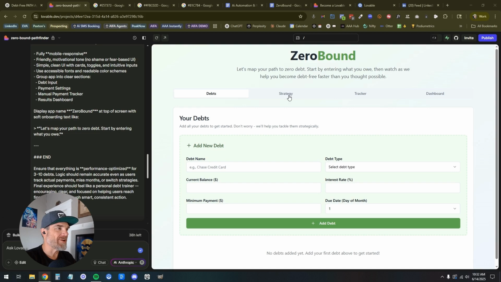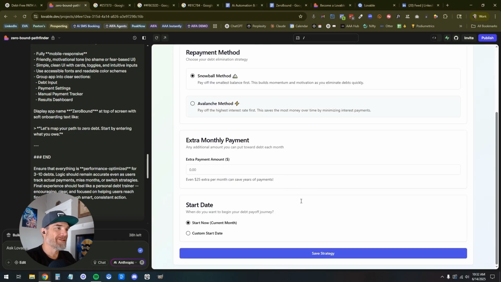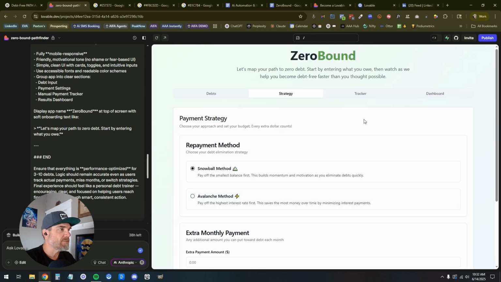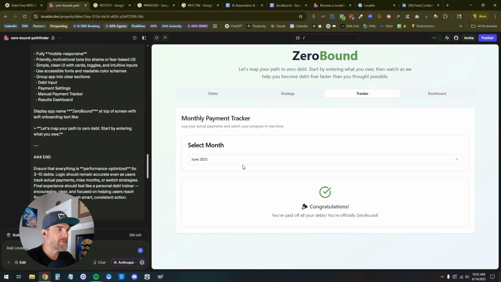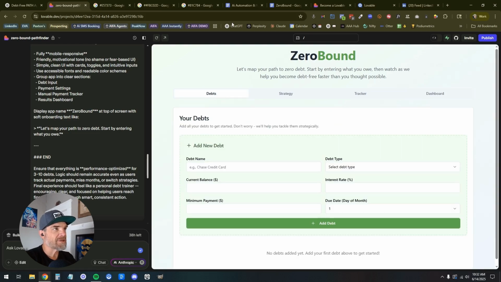Cool. Strategy. Oh my God. This is extra monthly payment. Oh, I see. Cool. Tracker. Cool. Dashboard. I'm going to pause and come back to this in a second.